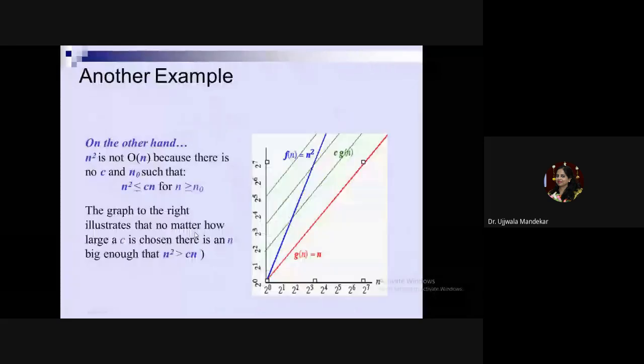Take another example. For example, your function is f(n) equal to n square and g(n) is n. If g(n) is n, so c·g(n), if you start calculating the value, you will never get this condition. n square less than or equal to c·n, this condition won't be satisfied. It means it is not true for any value. So you cannot say that this is the correct condition.